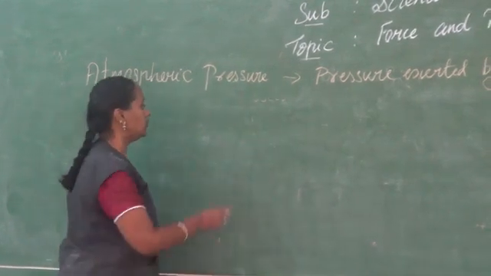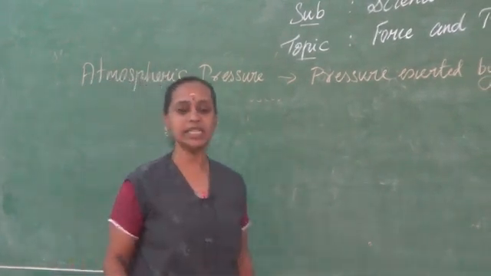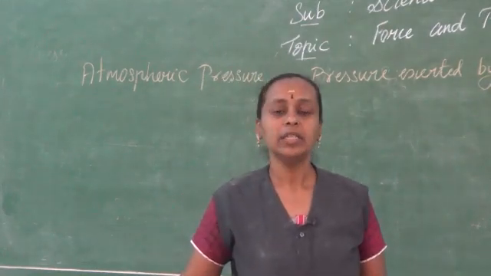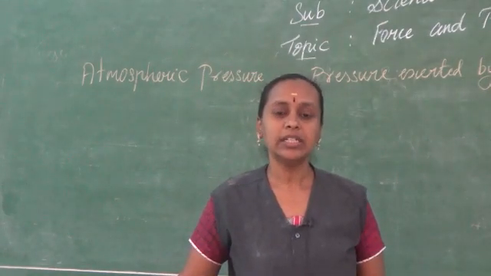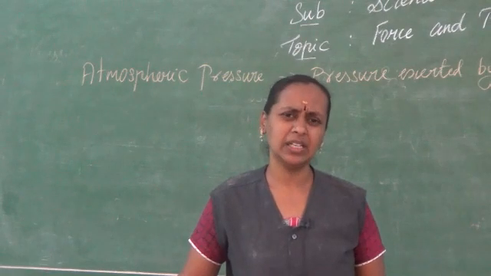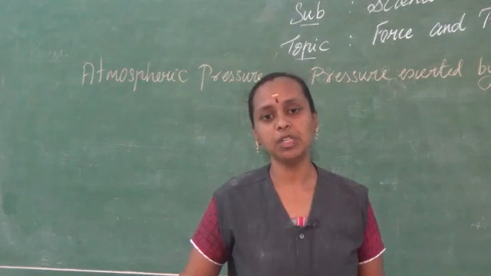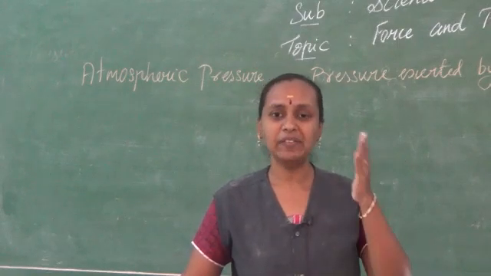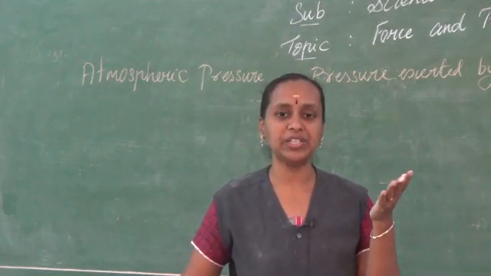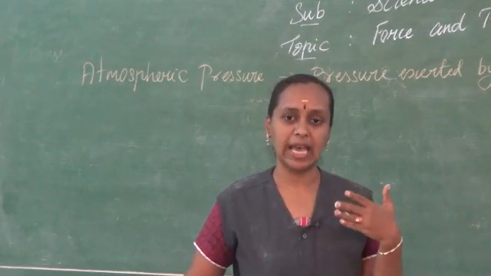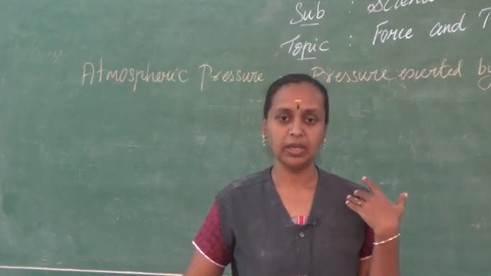Now we are going to learn the definition for atmospheric pressure. I'll explain it in words. Atmospheric pressure can be explained as the amount of force or thrust that acts downwards on one unit area of the surface. You can just keep in your mind in a very simple notation that the pressure exerted by the air is called atmospheric pressure.